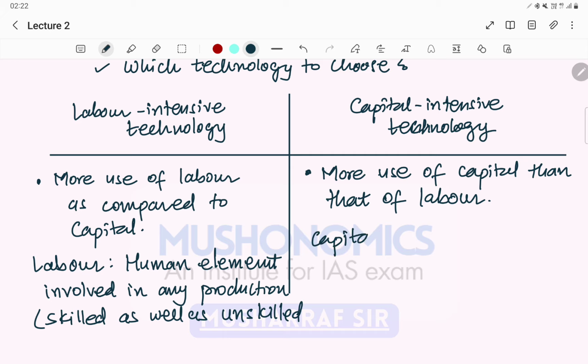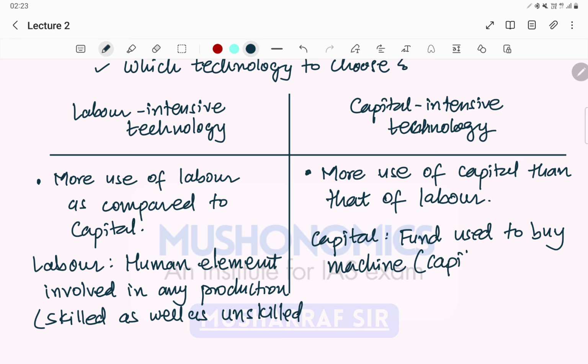Capital is nothing but funds used to buy machines, and here by machine I mean capital good. We have just discussed what is capital good, right? Which is used for further production of goods and services. So this is labor intensive and capital intensive.